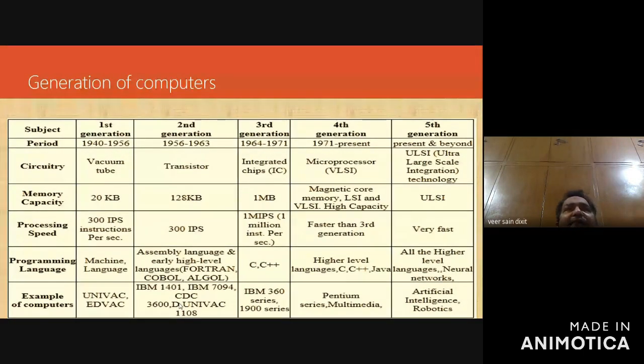And you know that every spoken language has its own grammar and syntax. If two human beings are talking with each other in Hindi, they must have expertise in the grammar of the Hindi language, right? So language is used for communication in the same manner. When a human being communicates with the computer, to establish that communication, a programming language is used.